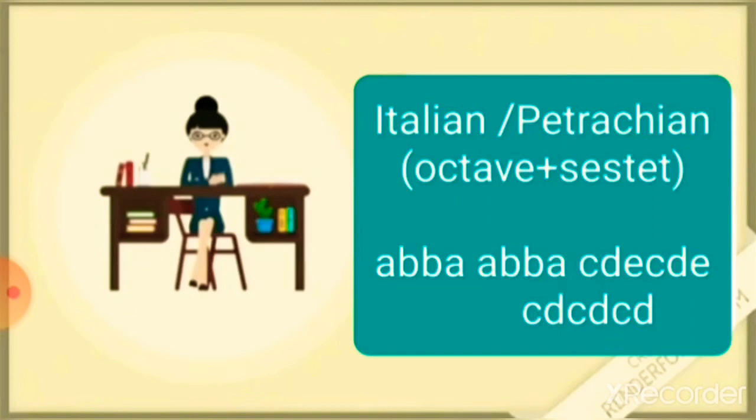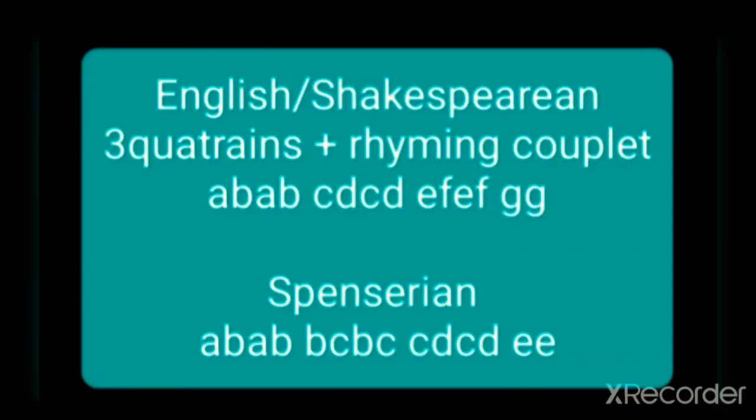Coming to the second variation, the English or the Shakespearean version, which is unlike the octave and sestet comprising only two stanzas. Here we have four stanzas.